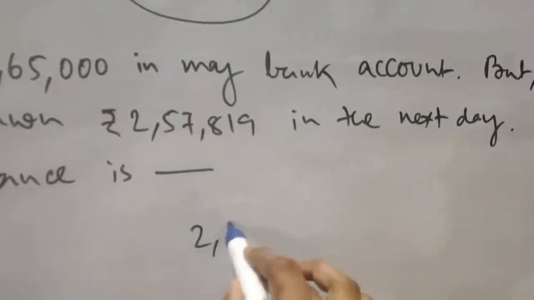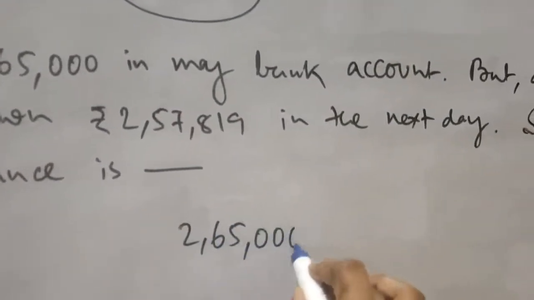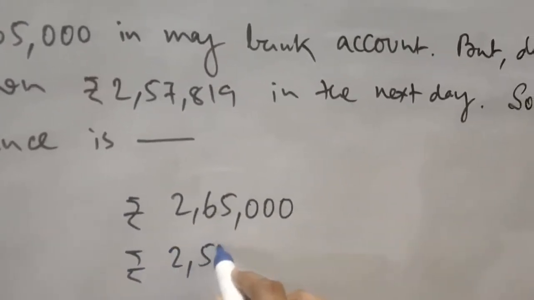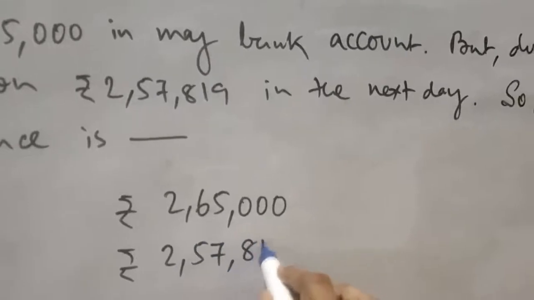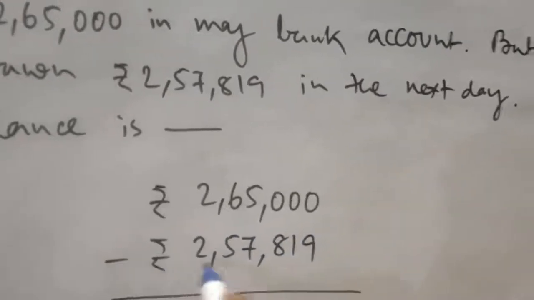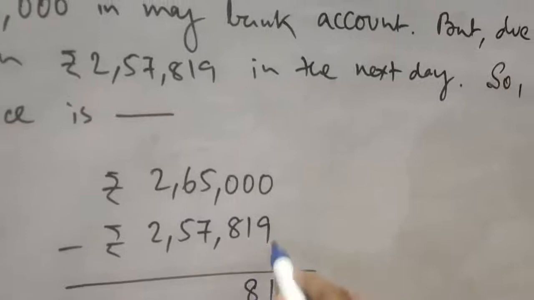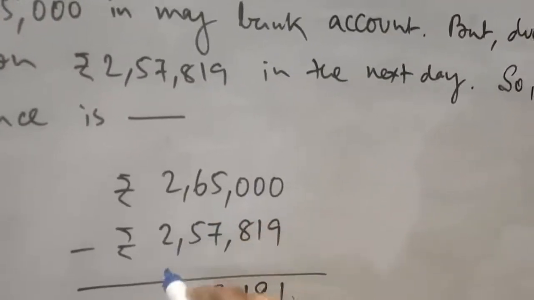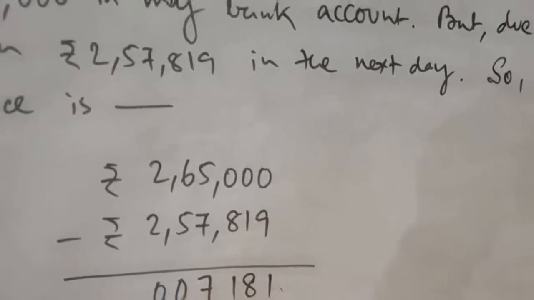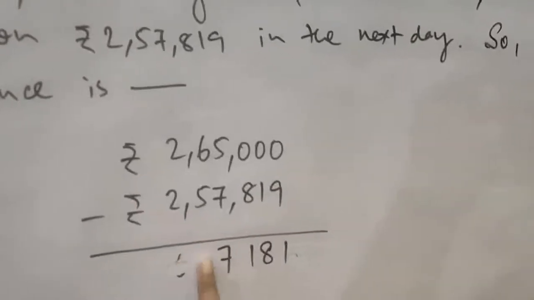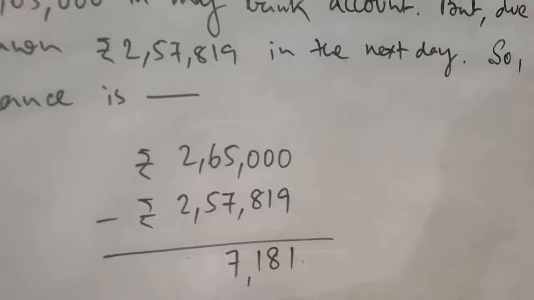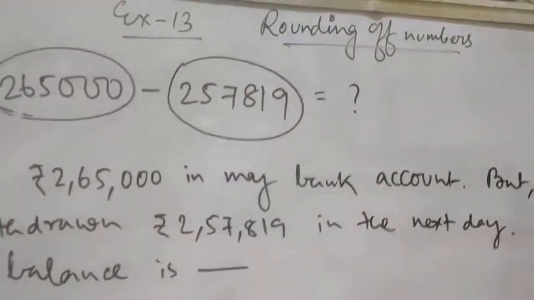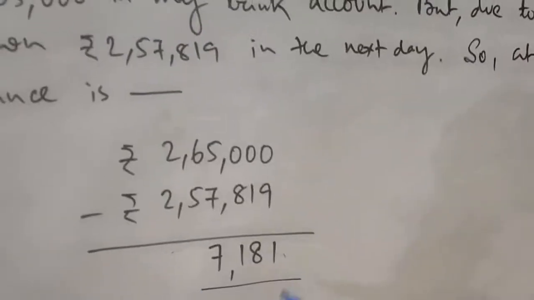Therefore, 2,65,000 rupees minus 2,57,819. Therefore this is only 7,181, so do not write these zeros because it is only 7,181. So your current balance after withdrawing this much amount will be 7,181.